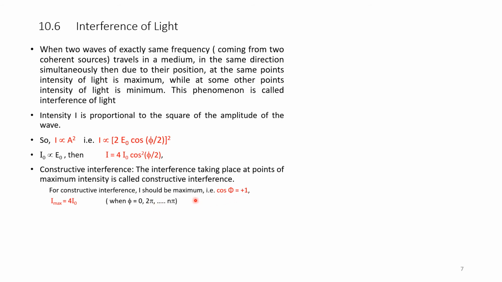Putting these values for different angles, 0, 2 pi and up to n pi, we get I maximum equal to 4 I naught. Under such circumstances, when I max is equal to 4 I naught, it is constructive interference. Hence, the interference taking place at points of maximum intensity is called constructive interference.